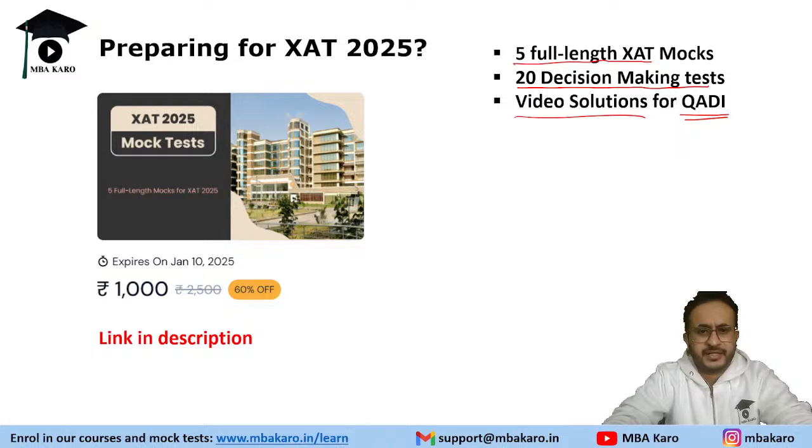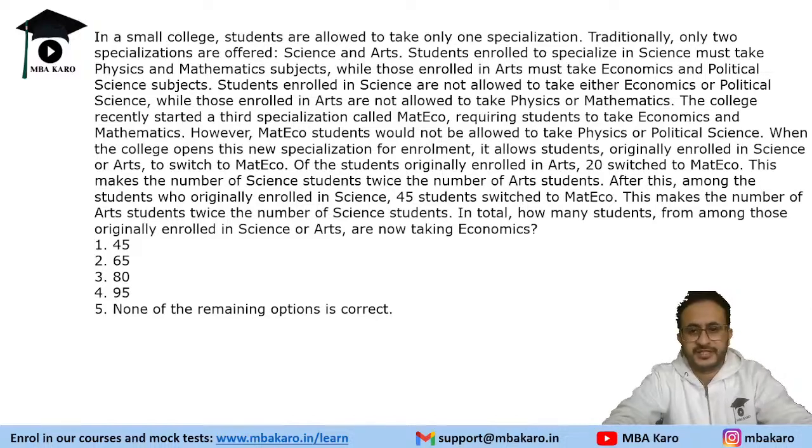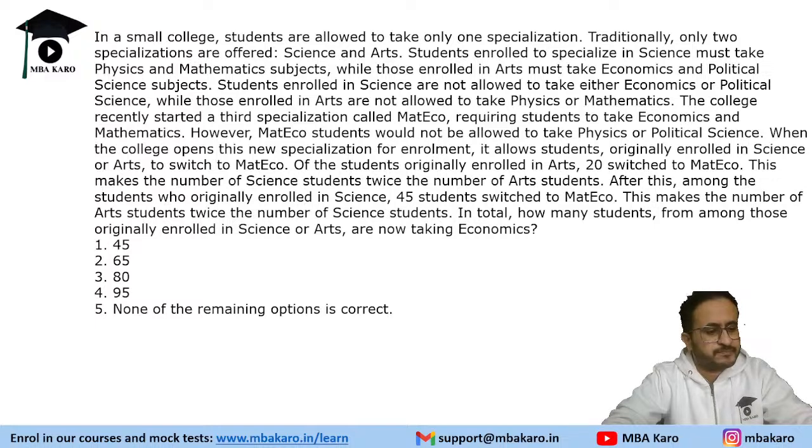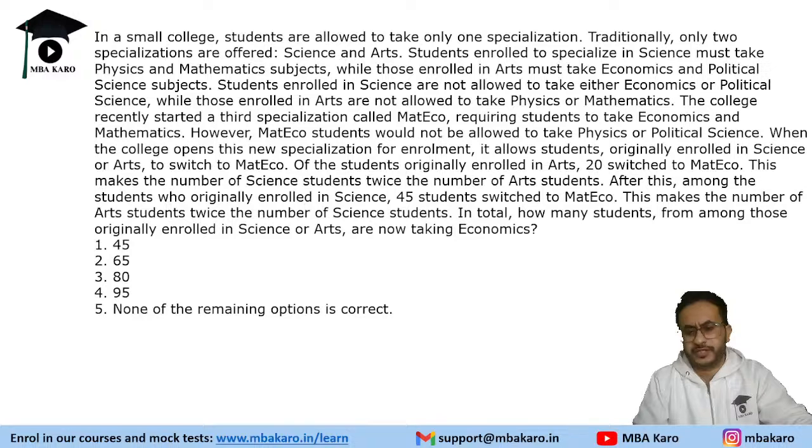So let's begin with the first question. You can see that this is the length of one question. In XAT, you need to be very careful about choosing the questions. For example, this question is a very lengthy one, and each question carries 1 mark. So we will see different kinds of questions that were asked, and we will discuss whether they should have been attempted or not.